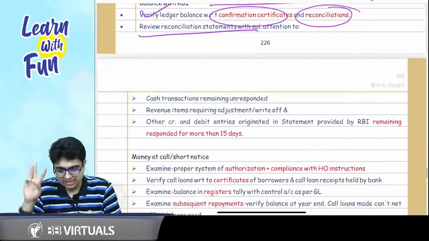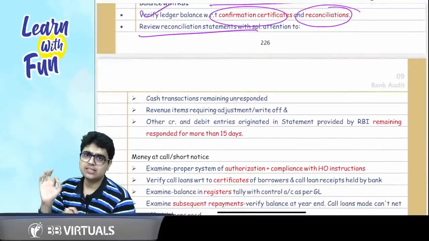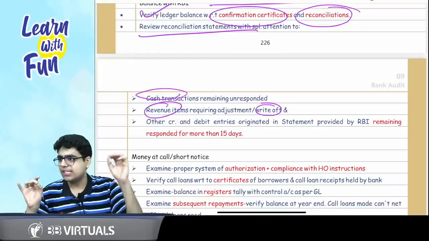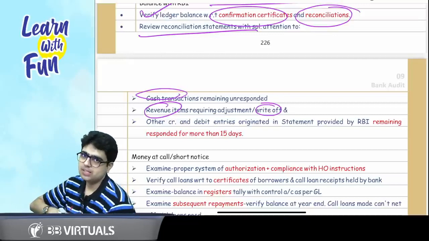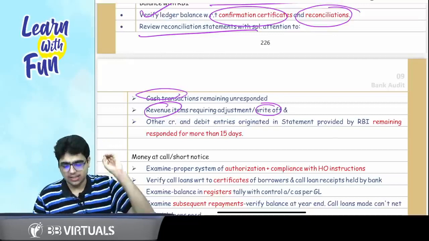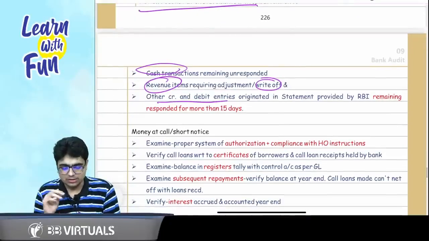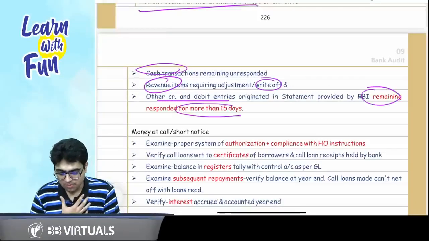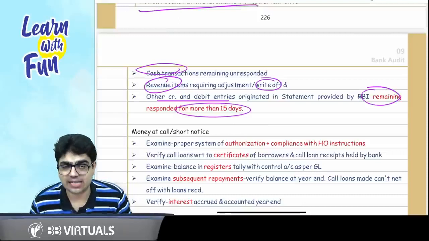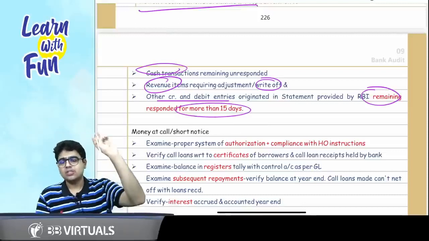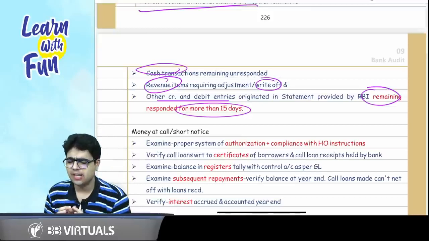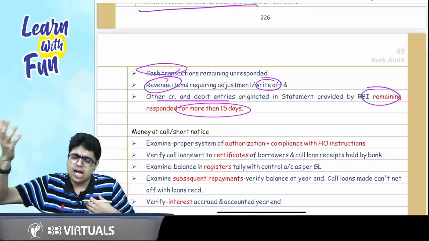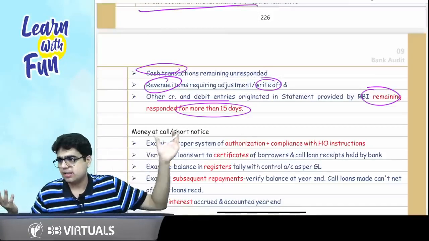In this reconciliation, three things you need to check: cash transactions remaining unresponded, revenue items requiring write-off, and the third point is other credit debit entries which you are not able to understand and which remain unresponded for more than 15 days. That means for 15 days they have not been responded to by RBI. So what are the 3 points, sir? Cash transactions remaining unresponded, and revenue items which require write-off. Basically we consider it as a revenue, RBI doesn't agree, so if RBI is not agreeing, do a write-off.